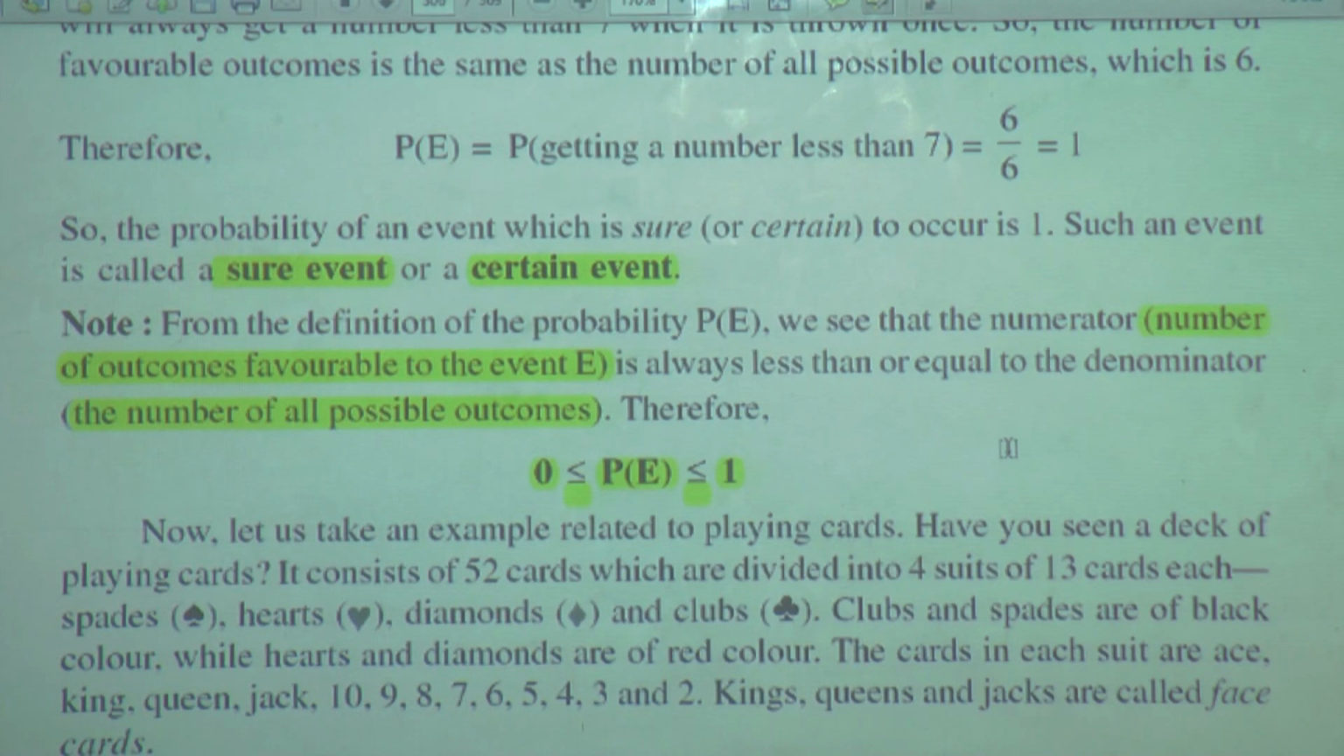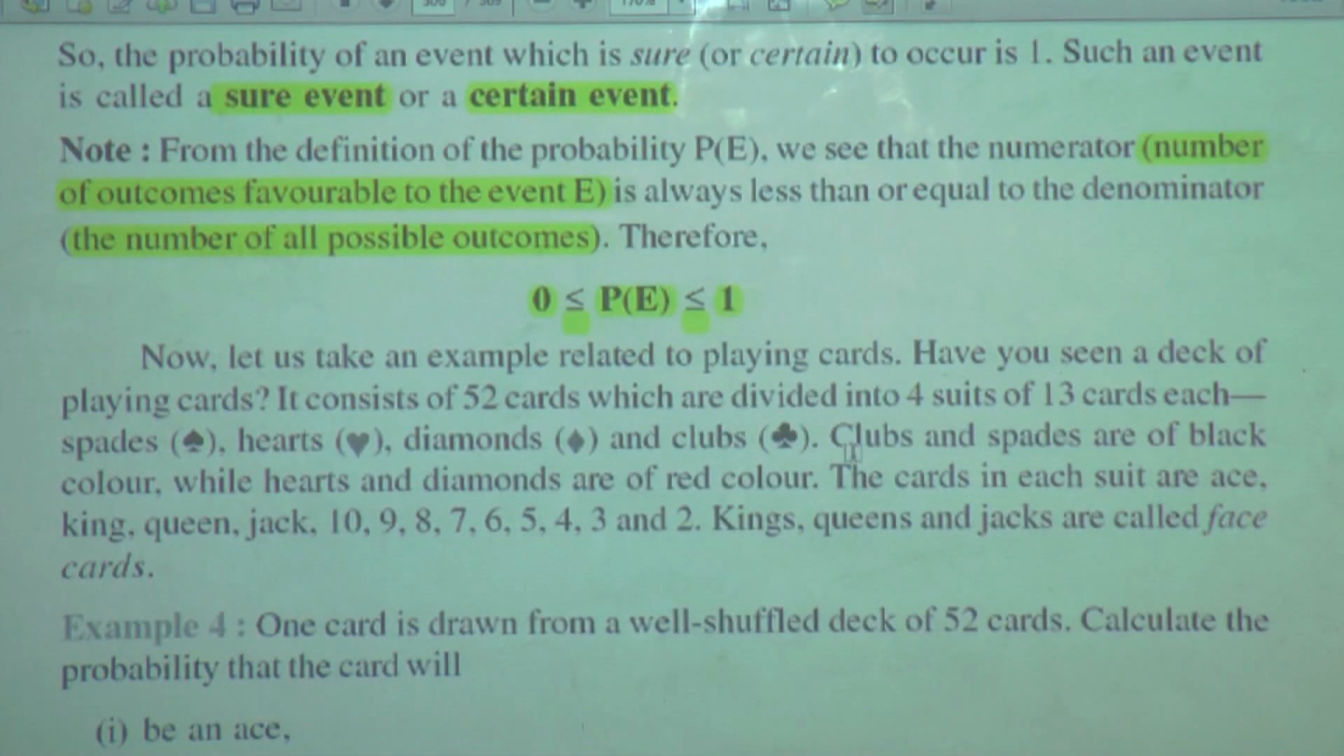Now let us take an example related to playing cards. They are going to explain the example related to playing cards. Have you seen a deck of playing cards? It consists of 52 cards. Deck means the cards we have, a bunch of cards that we play games with.